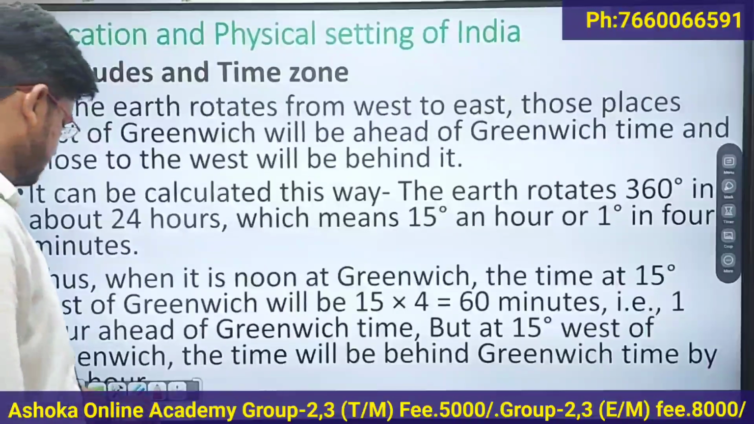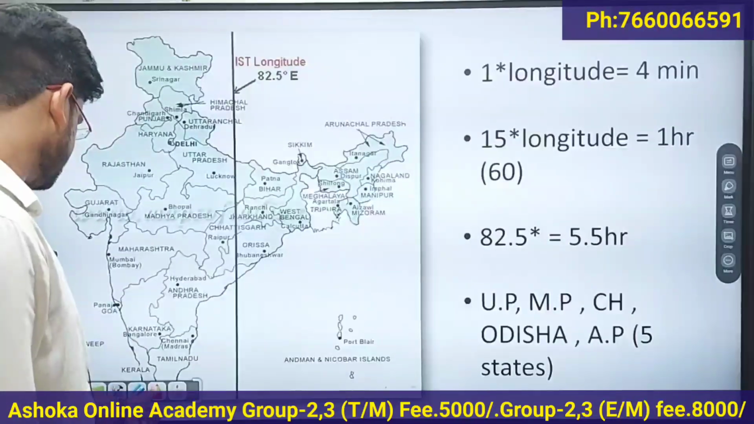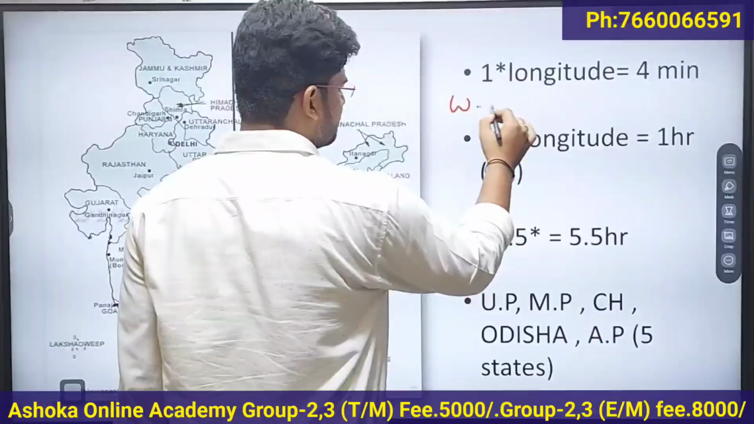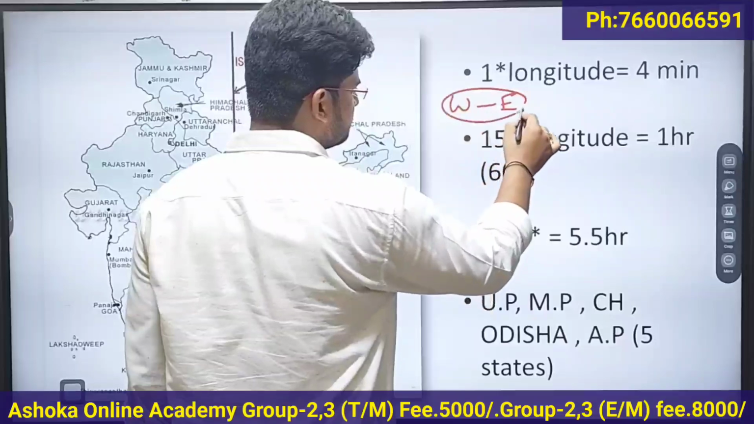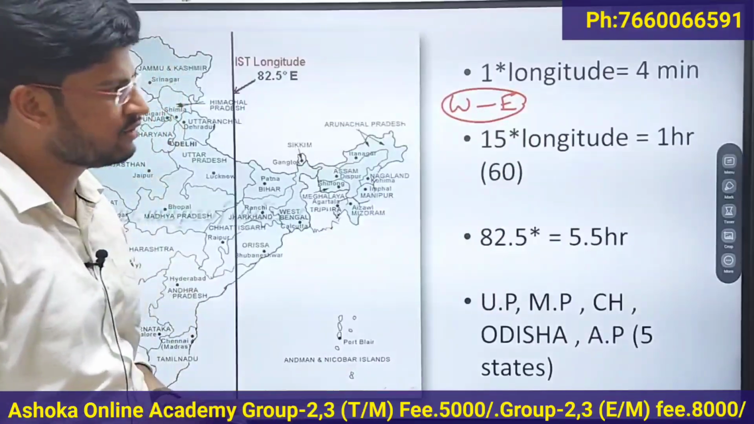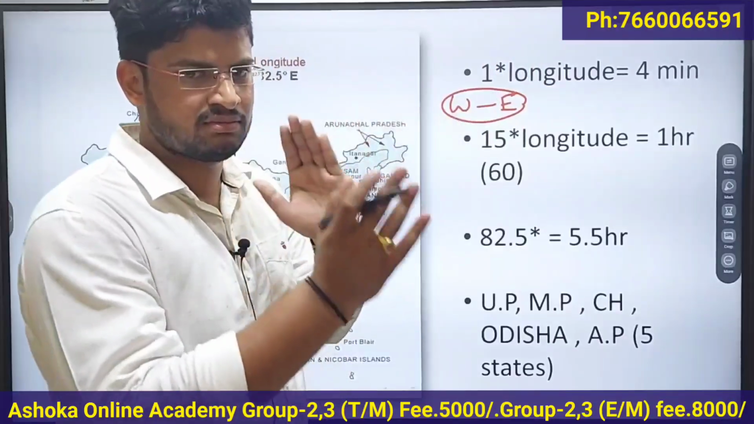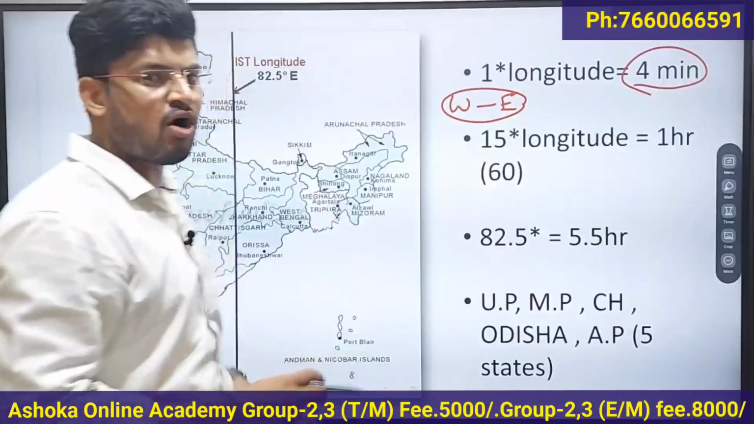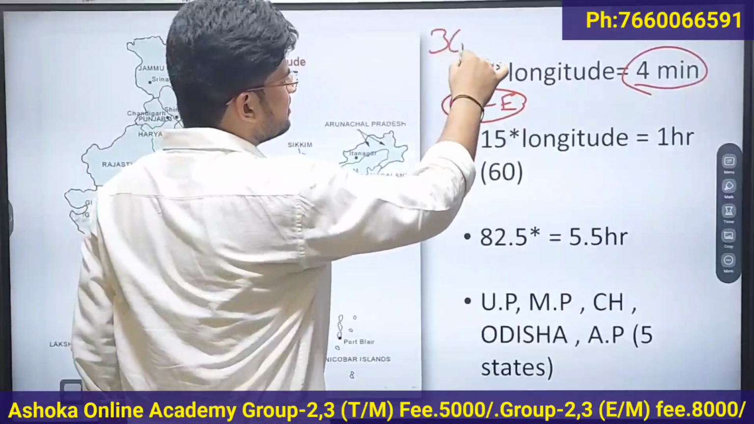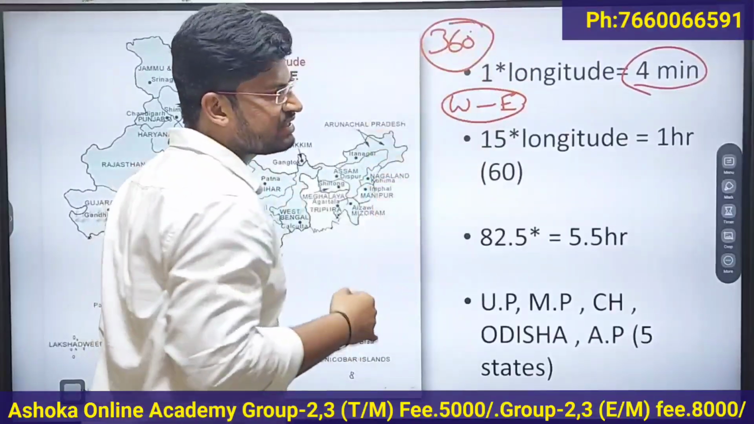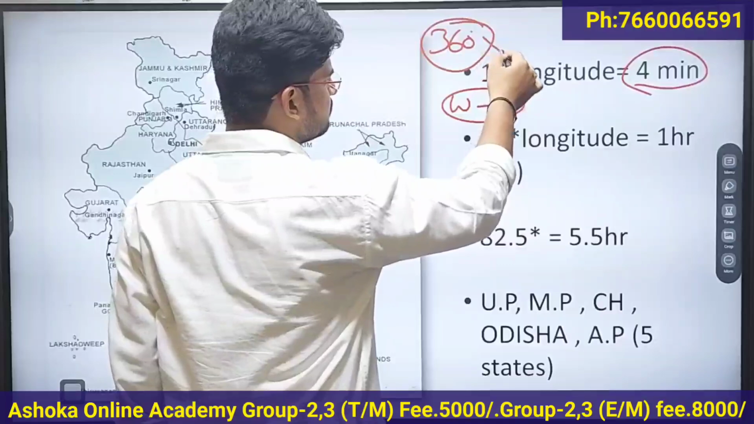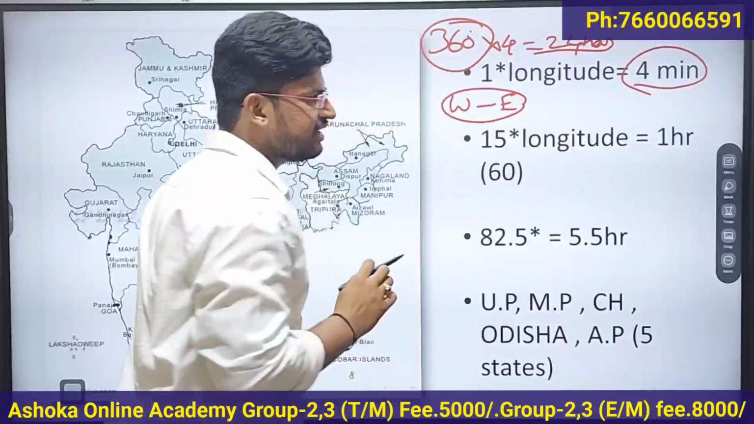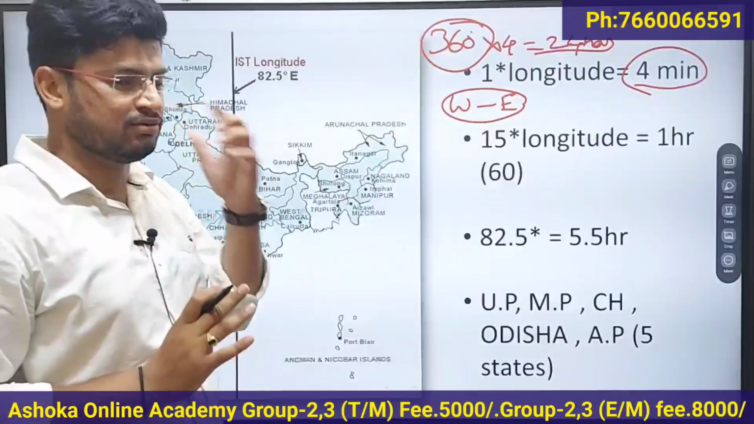You know that Earth rotates from west to east, right? So to cover one longitude, Earth takes 4 minutes. How many longitudes are there? 360, right? So 360 into 4 will give 24 hours. So Earth takes 4 minutes to cross one longitude.